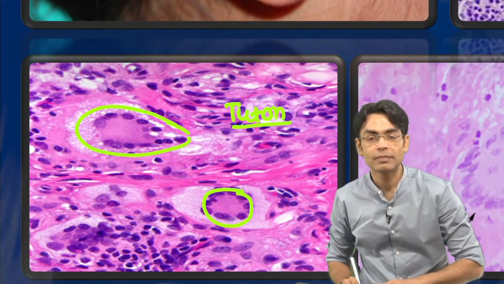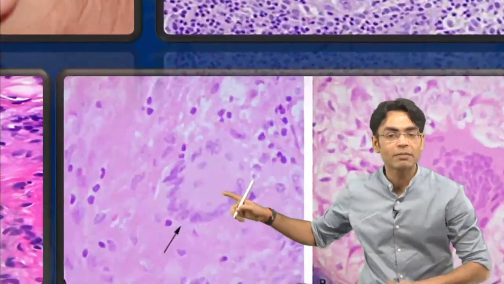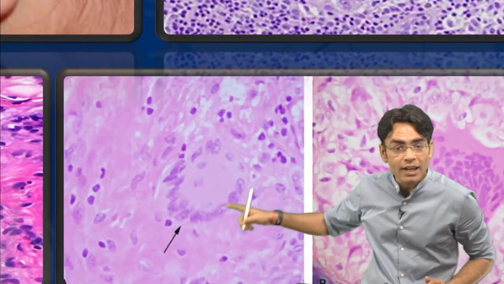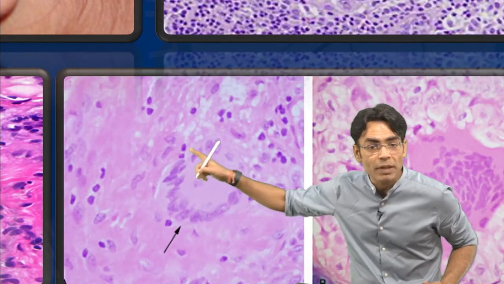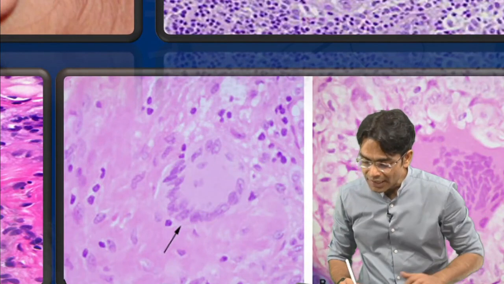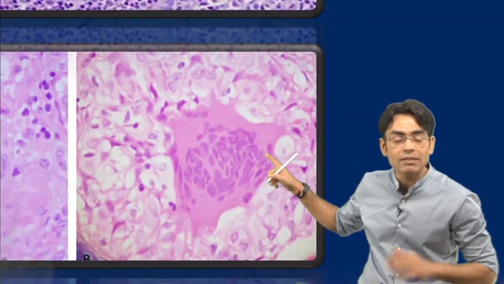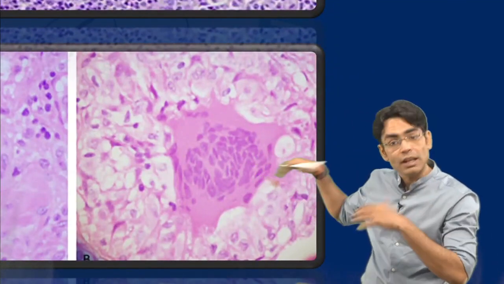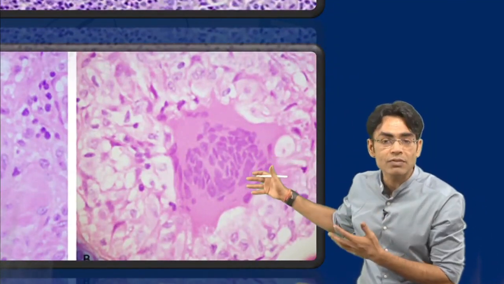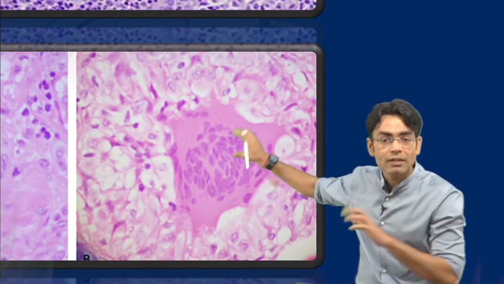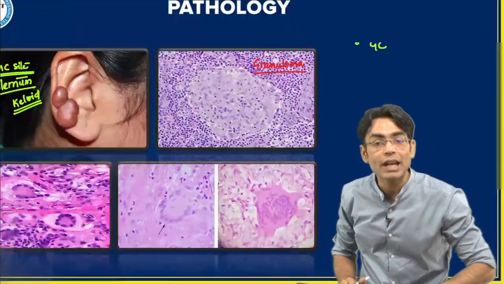And this giant cell again, the nuclei are in the periphery, so Langhans. Yes Ritvika, it is Langhans. And finally, which giant cell is this one? If I'm saying it's a giant cell, then what kind of giant cell is it? Because we have a haphazard arrangement of nuclei, so we are having what?